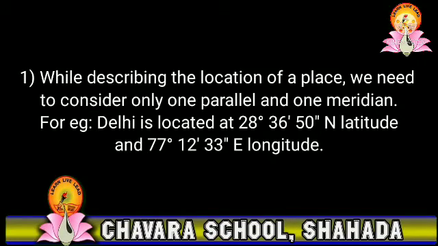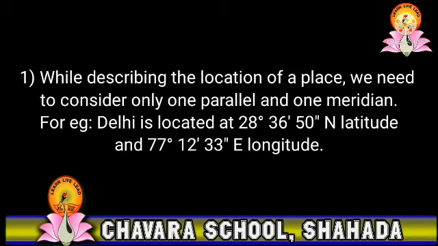So, let us study some of the points which are required in order to find the location of any place, along with examples. Here are the few points through which we will study how to find the location of a particular place. While describing the location of a place, we need to consider only one parallel and one meridian.